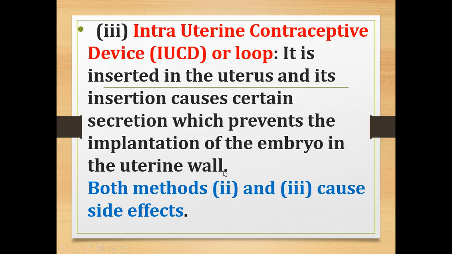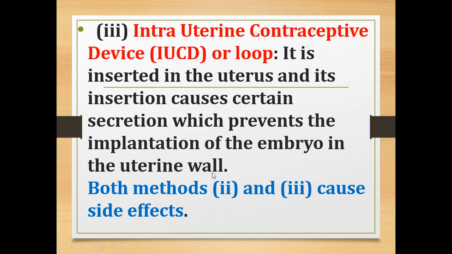So you know what implantation means? The fusion of ovum and sperm results in the formation of an embryo which will implant in the uterus, isn't it? So when this intrauterine contraceptive device is inserted in the uterus, its insertion will cause certain secretions which will prevent the implantation of the embryo in the uterine wall. Okay, so this is the third method.